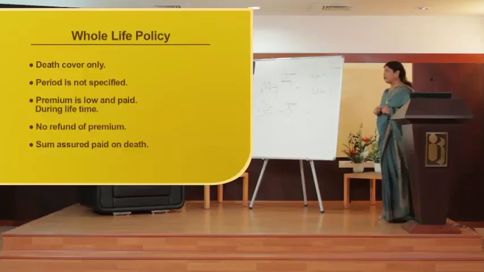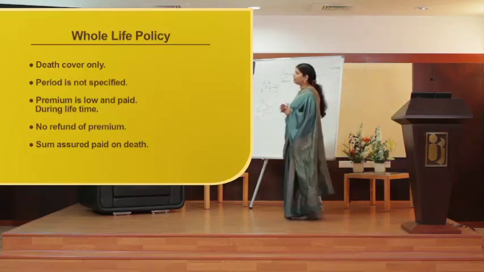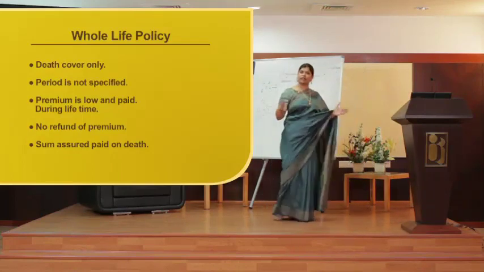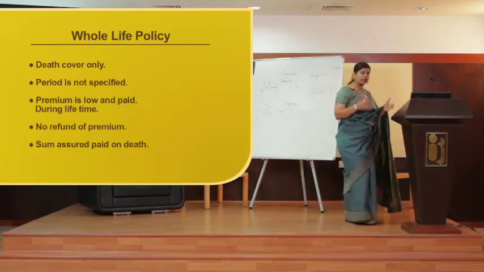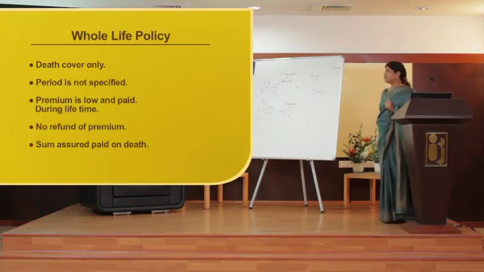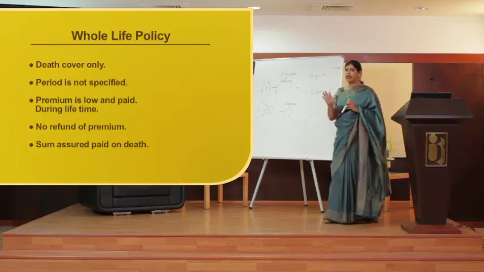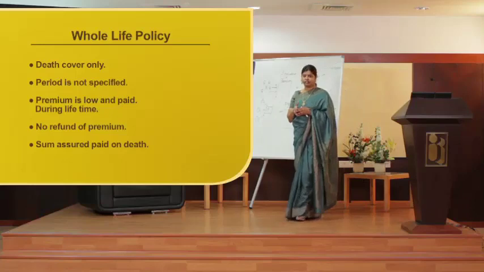Then there is the whole life policy. The second type of life insurance policy is the whole life policy. Again, whole life, what does that mean? That the entire life of mine is covered. Here it is again a death cover. The period is not specified, as in term assurance where we specify the period for which I would like the insurance company to cover my life, right?